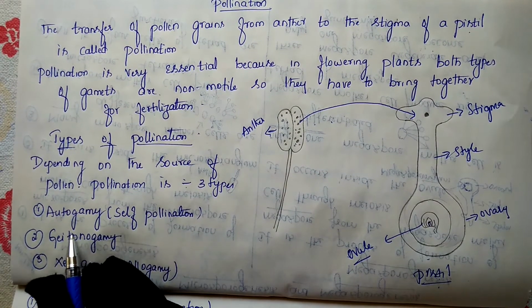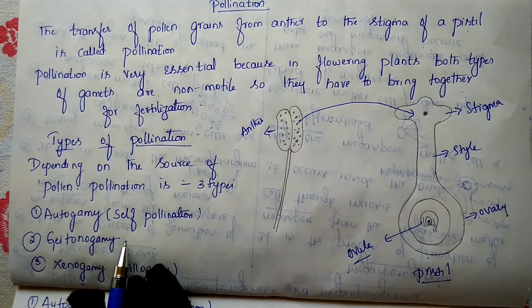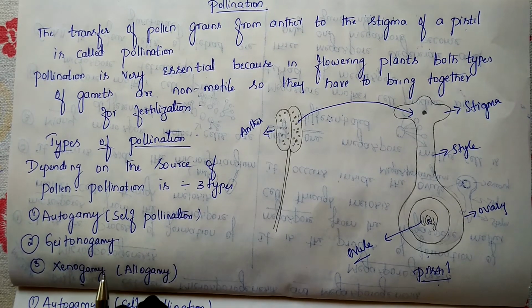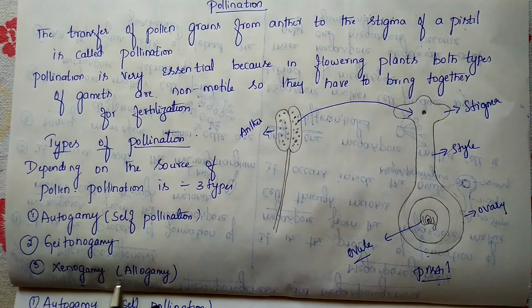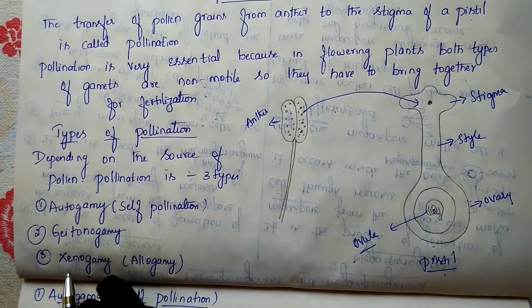Which are those? One we call autogamy, or self-pollination. Another one we call geitonogamy, and the third one we call xenogamy. Xenogamy we also call allogamy. So these are the three types of pollination.